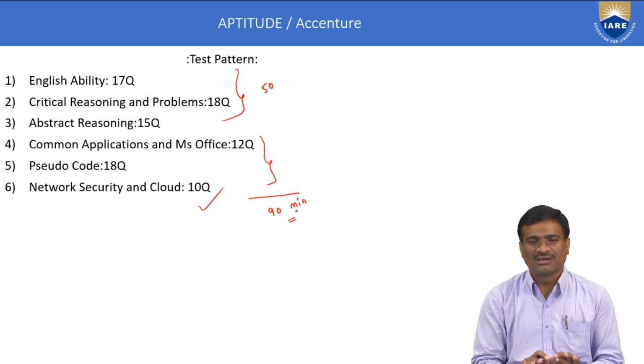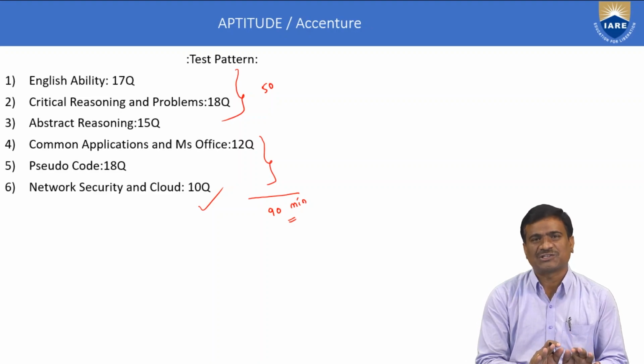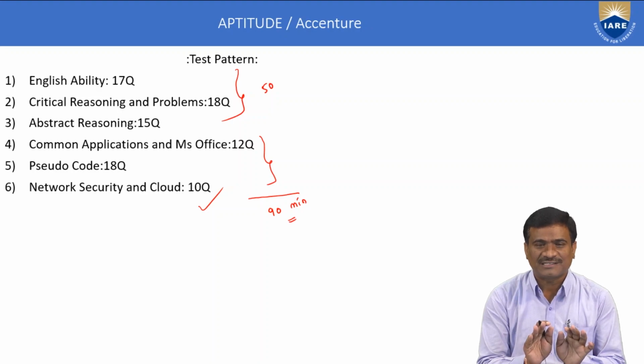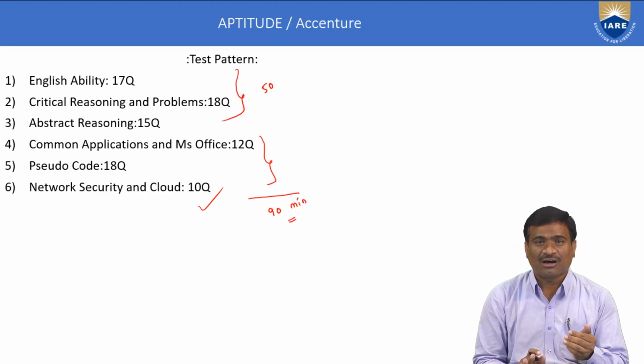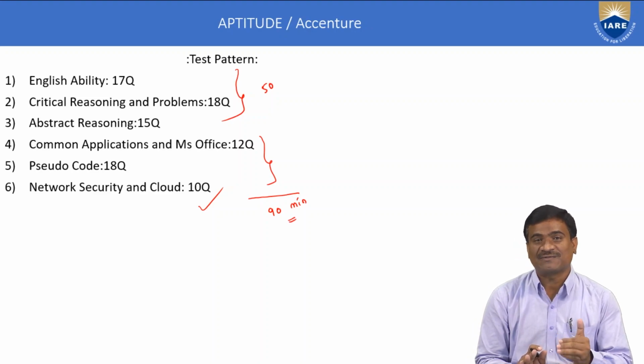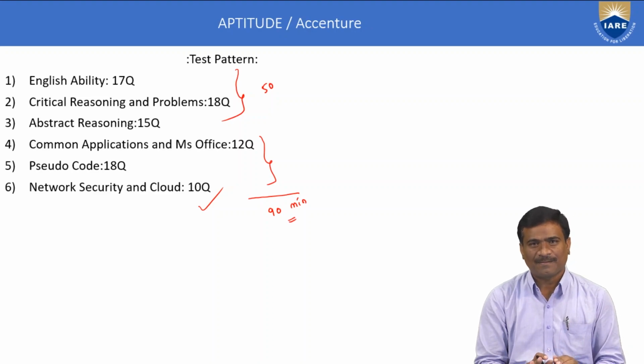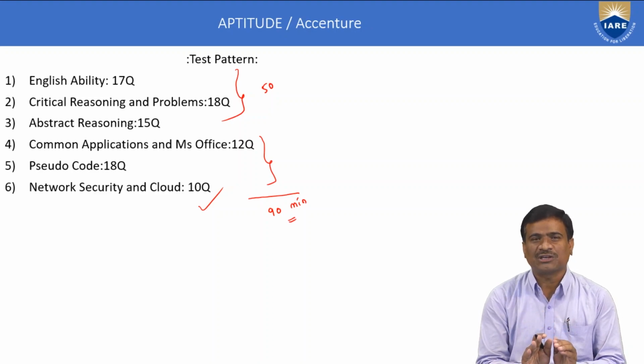Target: if you maintain a minimum of 60% and above in each section, then only the first round is completed. Only section-wise cutoff marks are applicable, and the time factor is also important. It is a lengthy paper.